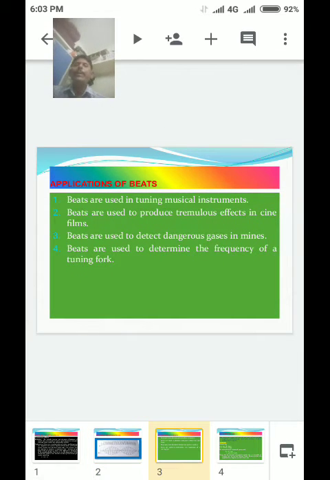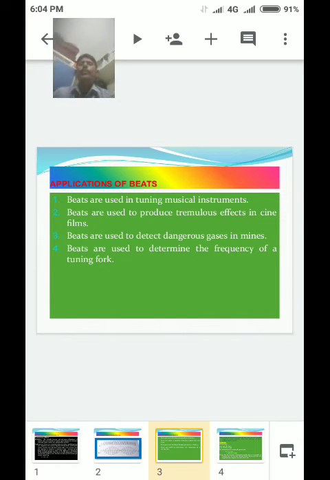Next, applications of beats. This is very important. Any three applications of beats are important from the exam point of view. Beats are used in tuning musical instruments.